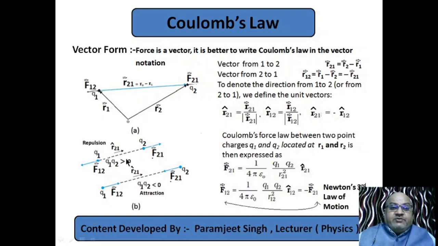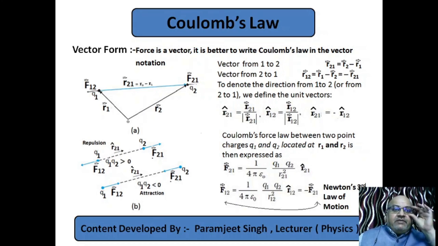So what type of force will be there? Repulsion. See my cursor moving in this direction, force on 2 by 1, this is repulsion. So charge 1 is applying a force of repulsion on charge 2. See, F12 is directed towards this cursor. The cursor is moving, the arrowhead is here. F12 is force on 1 by 2 and this is opposite, and the force of repulsion will be outward. So this is the explanation of the first figure. In the module I have told you I will explain through diagrams also. Explanation of the diagram is also very important.